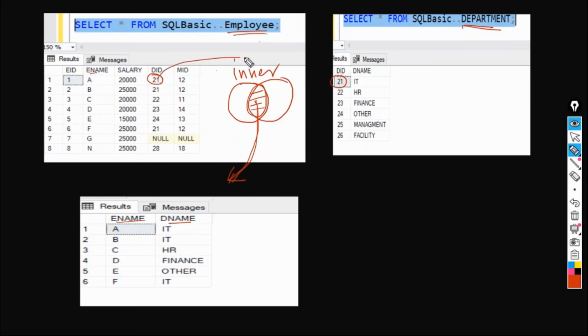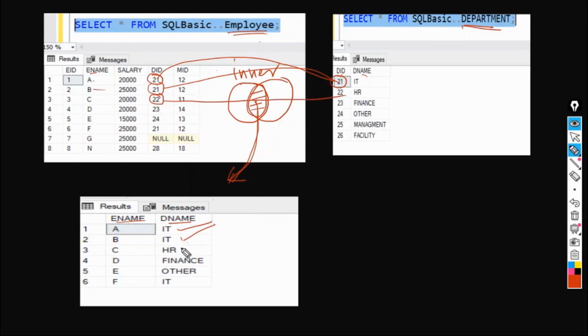We are just taking employee name, department ID we are comparing with this department ID. So this has a matching with this one. So we are getting IT as output, which is the department of employee name A. The next one is again 21, so again we're getting IT as the department name for the employee name B. For 22, we have a department name which is HR.